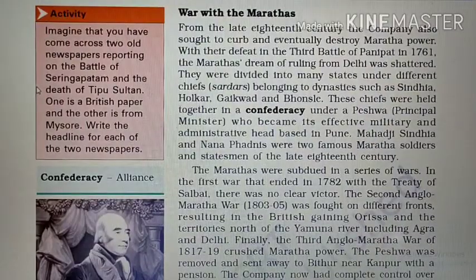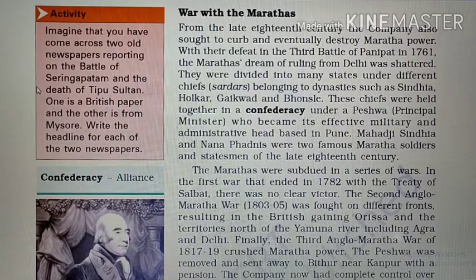Now, after defeating Tipu Sultan in Seringapatam, the company had its eye on the Marathas. The company from the late 18th century was planning to destroy the Maratha power. In the Third Battle of Panipat in 1761, the Marathas were defeated and their dream of ruling from Delhi was shattered.